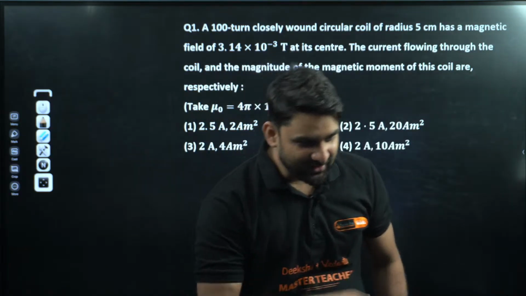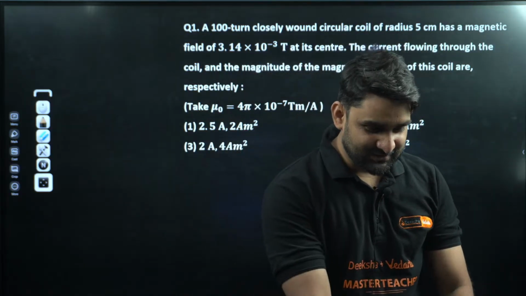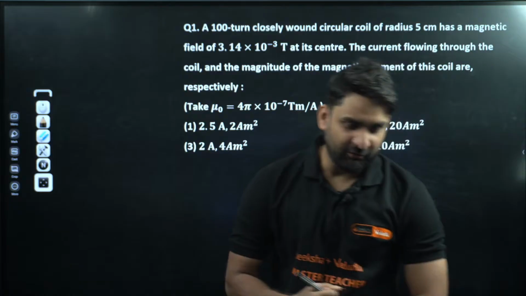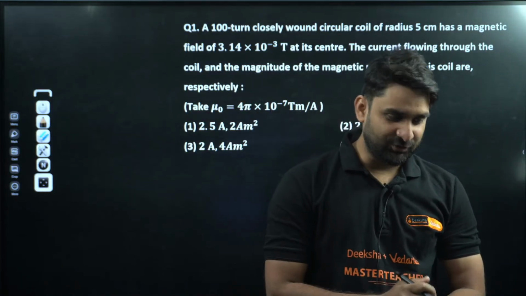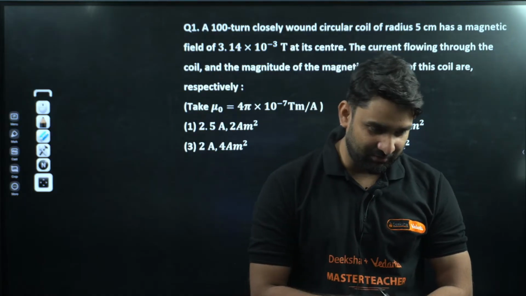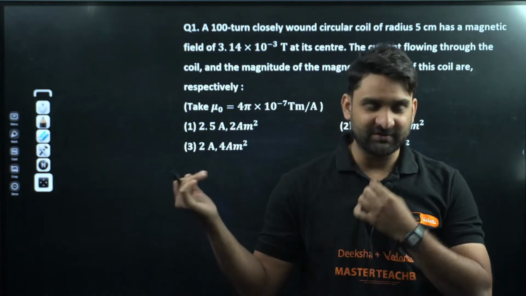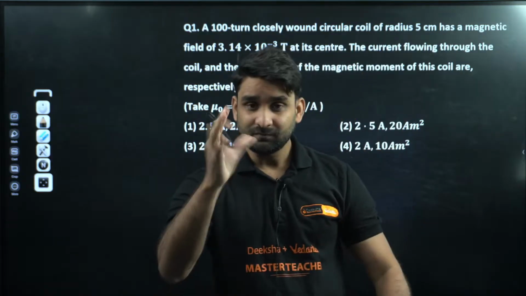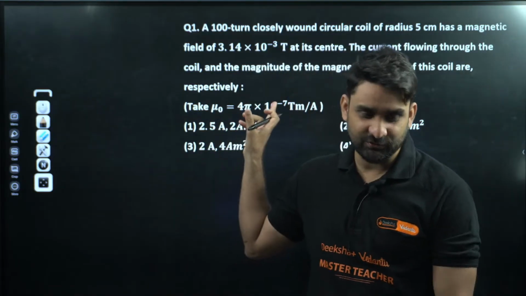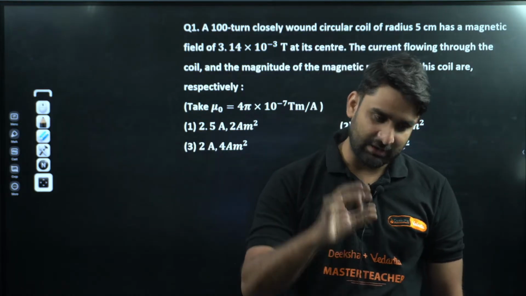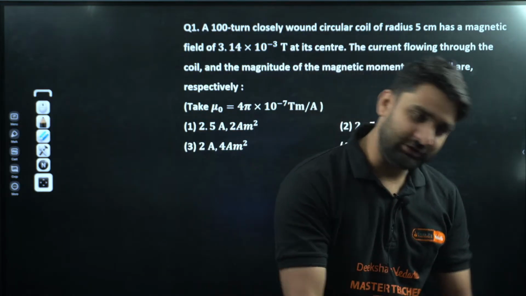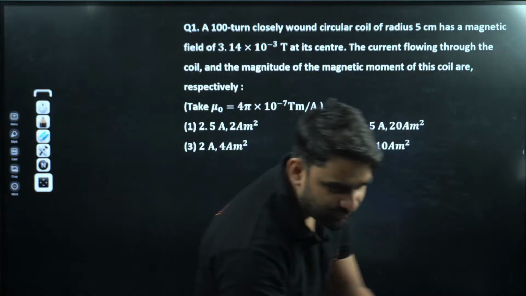So let's start this paper analysis session, quality analysis. A lot of people have already done it on YouTube, but this analysis is going to give you a clear approach, my dear champions. Few questions are controversial. If I talk about the convex and concave lens question, there is a concave lens question. I'll be solving that question. A little bit of controversy is there in that question, so I'll be giving you the solution for that also. So let's begin without wasting a moment.